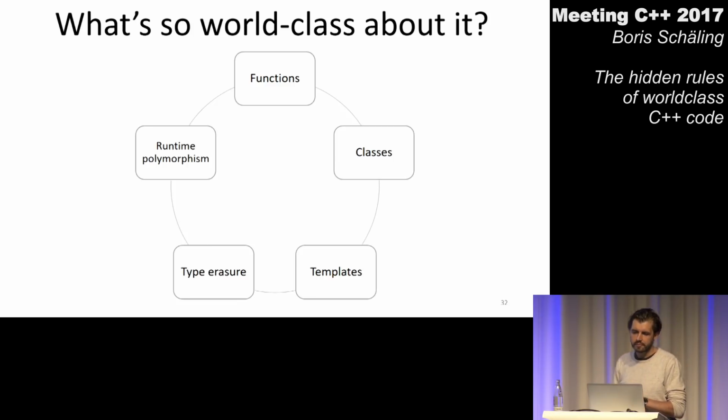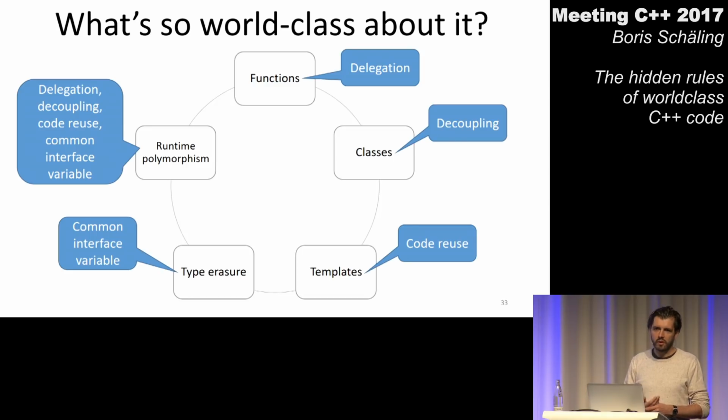So if we think about what we have been doing so far while playing around with these programs, we used various language features. In the beginning, we used runtime polymorphism with all those class hierarchies. And later, we used functions, classes, templates, type erasure. We used all those things because we wanted to benefit from a couple of different things: from delegation, from decoupling, from code reuse, and so on. Oh, that is unfortunate. Okay, sorry.